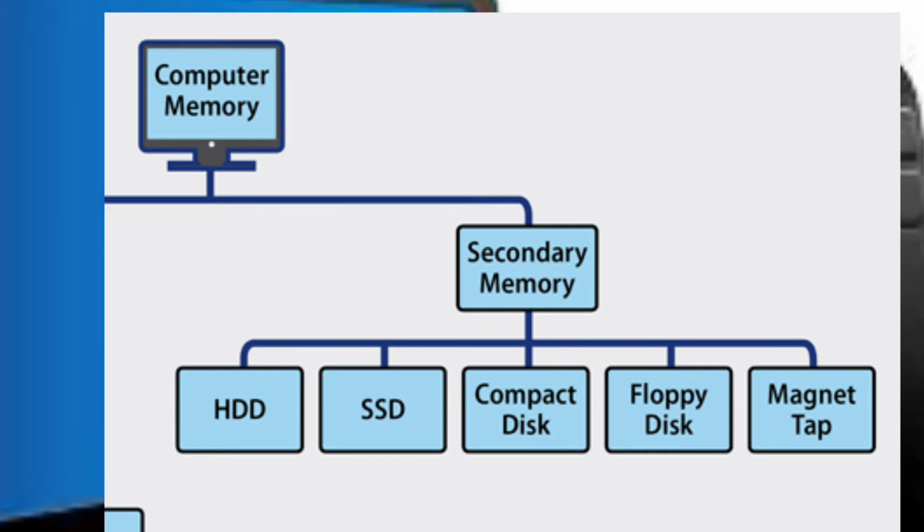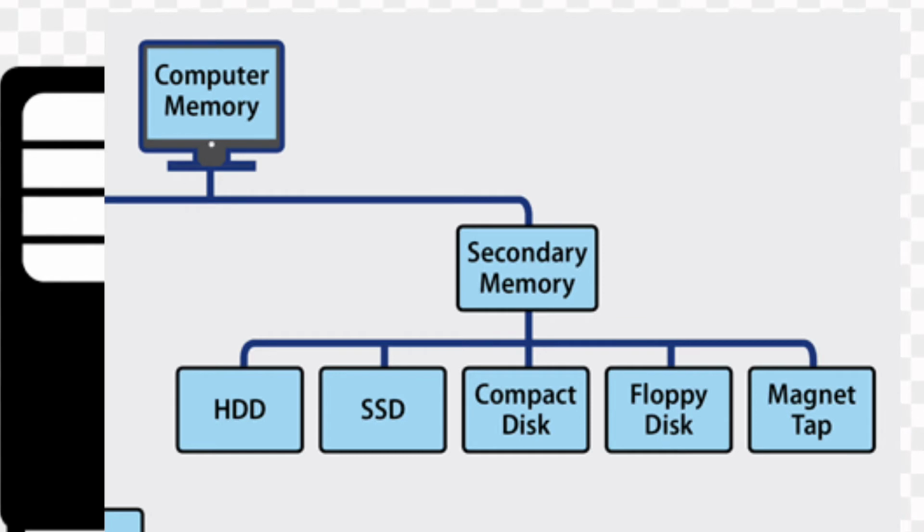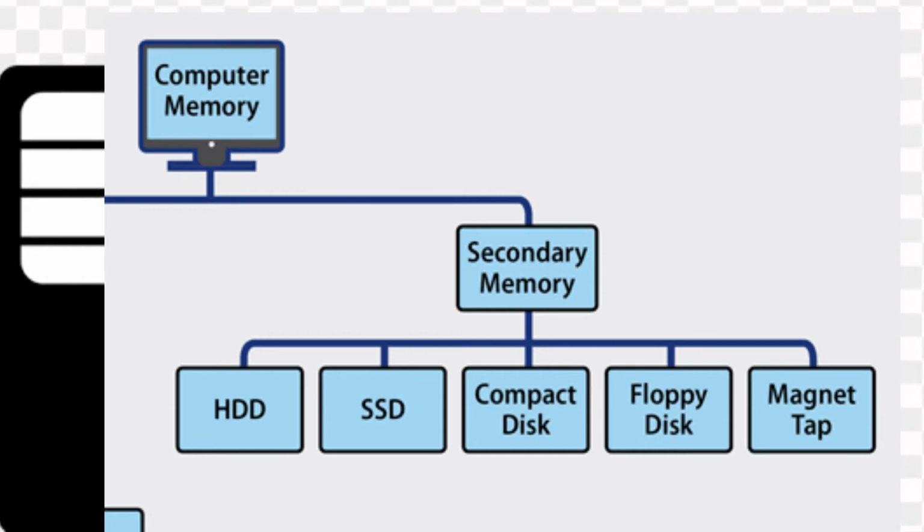The data on the backup device is transferred to the main memory as and when processing is required. Secondary storage devices can be used to store many gigabytes of data today. It is much cheaper than the main storage: floppy disk, hard disk, CD-ROM, DVD-ROM, pen drive, etc. So various types of secondary storage devices are available nowadays.